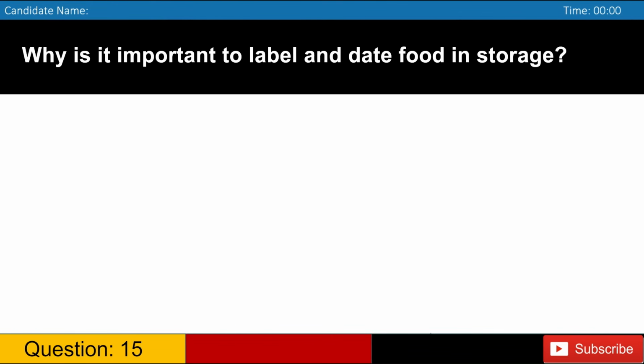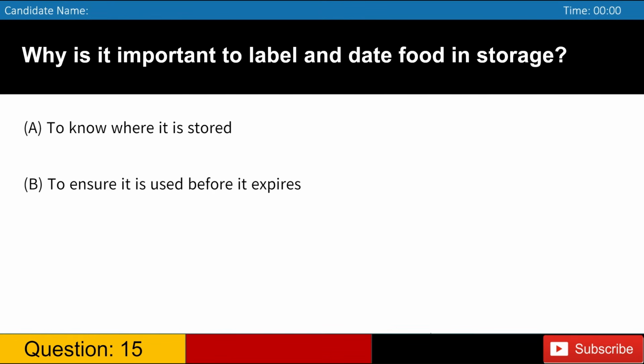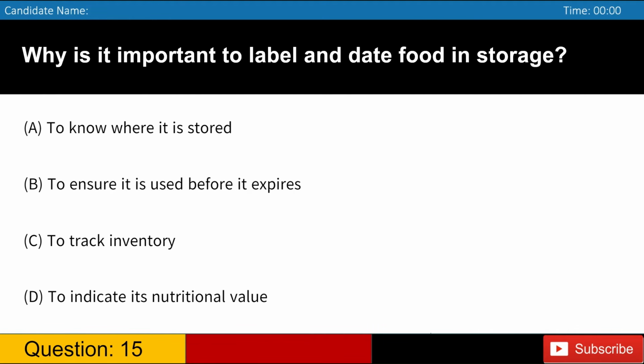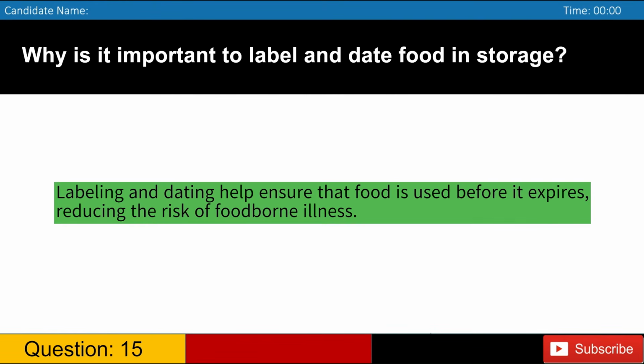Why is it important to label and date food in storage? A. To know where it is stored. B. To ensure it is used before it expires. C. To track inventory. D. To indicate its nutritional value. Answer: B. Labeling and dating help ensure that food is used before it expires, reducing the risk of foodborne illness.